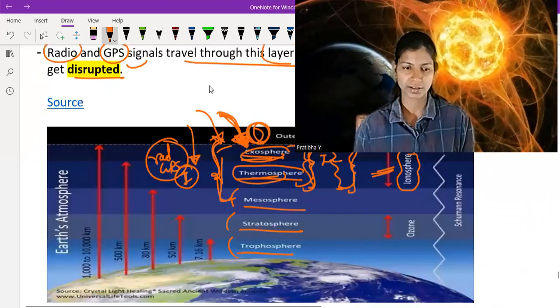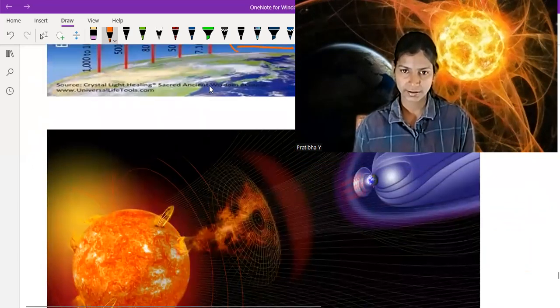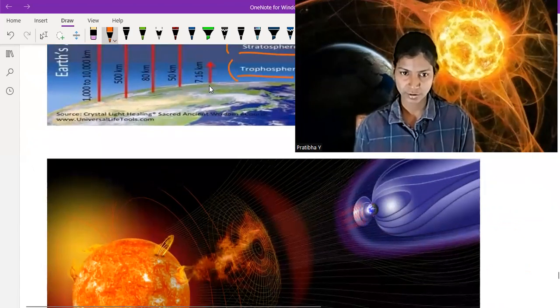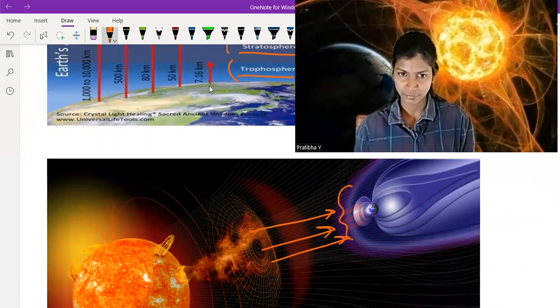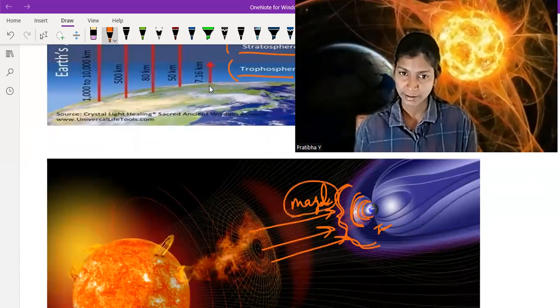In this picture, you can clearly see solar flares. Here, Earth's magnetic field. When solar flares are strong, they also impact the magnetic field of Earth called the magnetosphere. And if it is very strong, it also impacts the ionosphere. So this is the atmosphere of Earth. Geomagnetic storm is associated with the magnetosphere, and if it is strong, it affects the ionosphere and disturbs the GPS and radio signal.